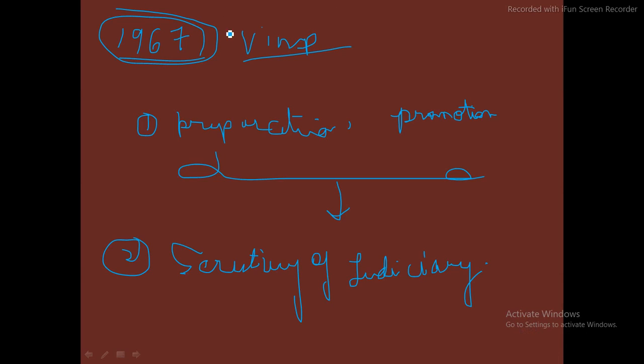Also, there were certain other provisions and changes that have been made in the UAPA. There were certain changes in the NIA, the investigating agency.